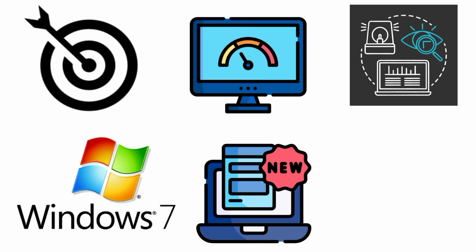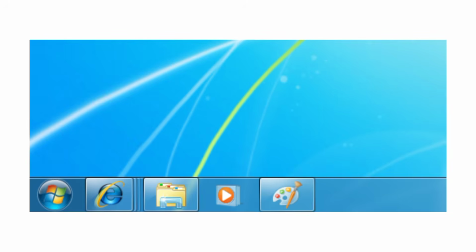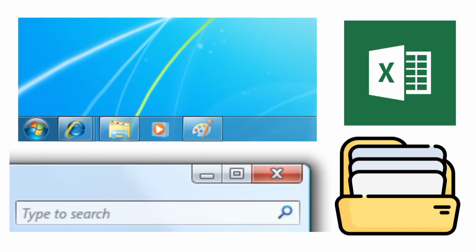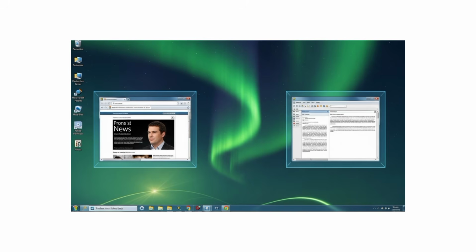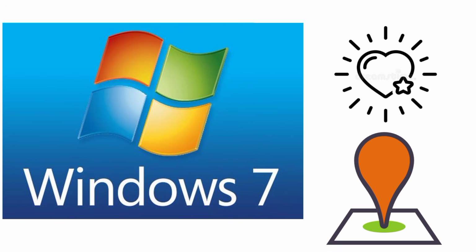Windows 7 introduced clever features that dramatically improved workflow. The ability to pin applications to the taskbar, an instant search bar to find apps and files, and the incredibly useful Snap feature, which allowed users to drag a window to the side of the screen to automatically resize it to half for side-by-side comparison. Windows 7 quickly became one of the most beloved and widely used operating systems in history.